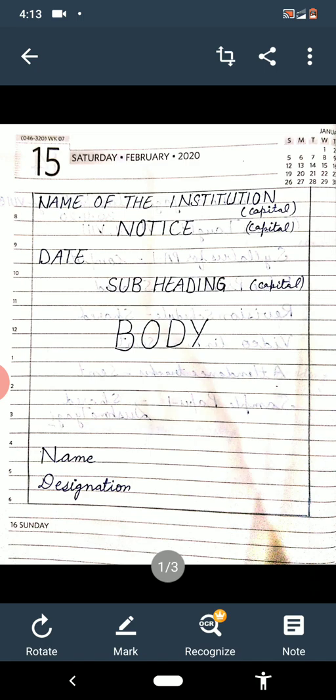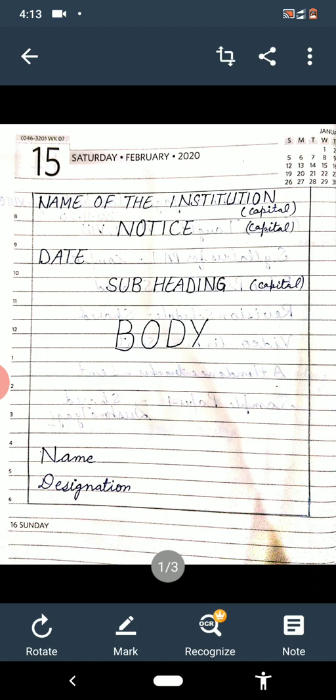Then it is the subheading. Subheading means what is the main point of our notice, for what we are writing the notice. It may be lost, it may be found, it may be any meeting. That is called the subheading, and the subheading should also be in capital letters. Then the next comes our body.